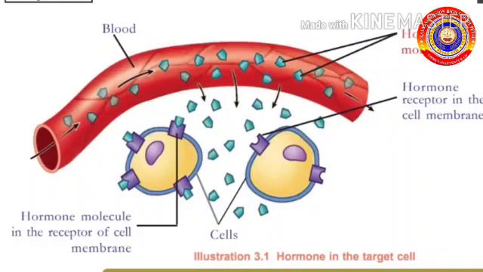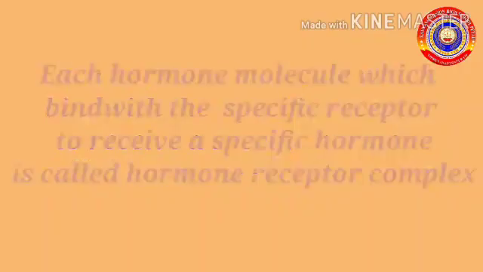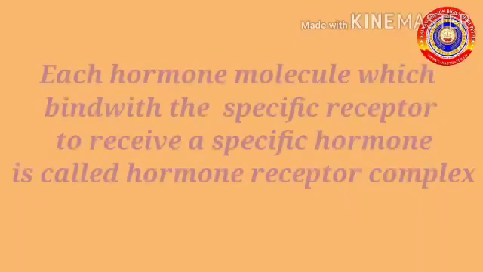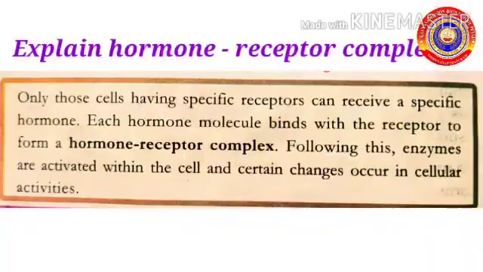Each hormone molecule binds with the receptor to form a hormone receptor complex. Then enzymes are activated within the cell and certain changes occur in the cellular activities.